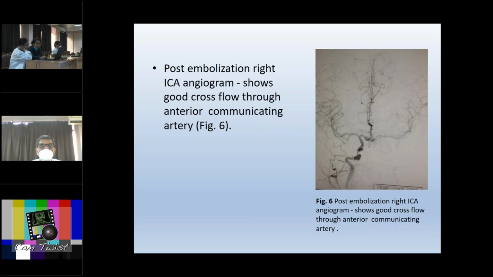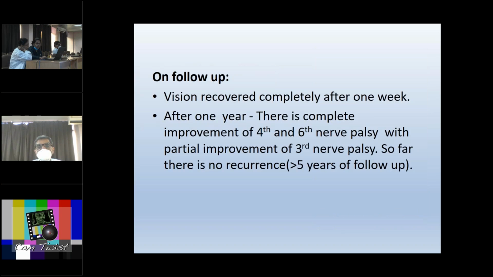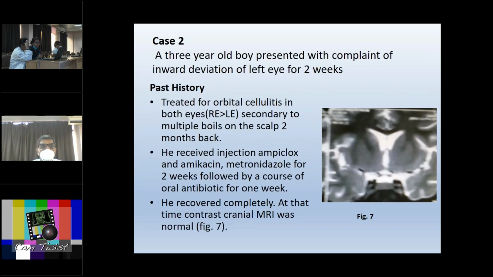So this is post-embolization. The right ICA shows good cross flow through the anterior communicating artery. And on follow-up, it was found that the vision had recovered completely after 1 week. And after 1 year, there was complete improvement of the 4th and 6th nerve palsy with partial improvement of 3rd nerve palsy. The patient has been in follow-up for more than 5 years now, and there have been no recurrences so far. So that was the first case.